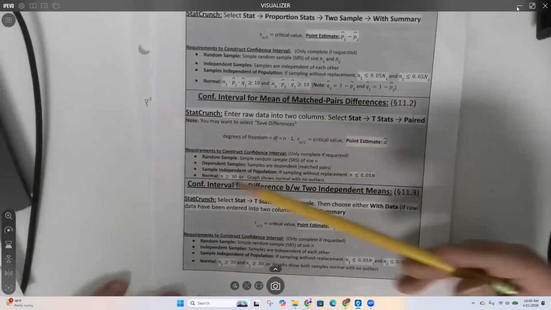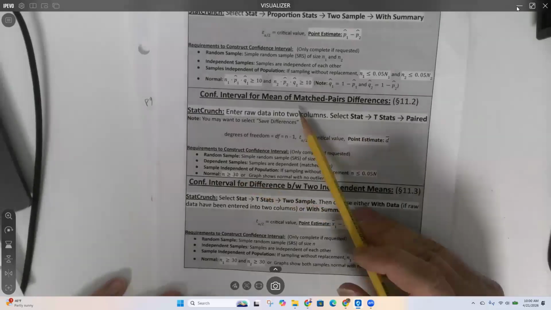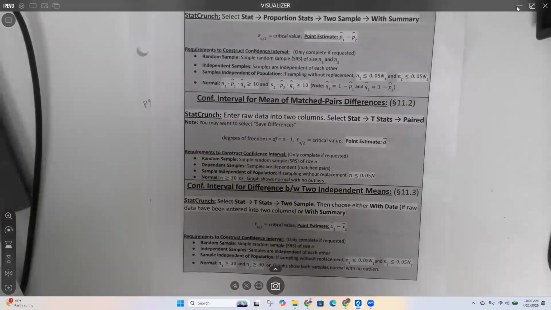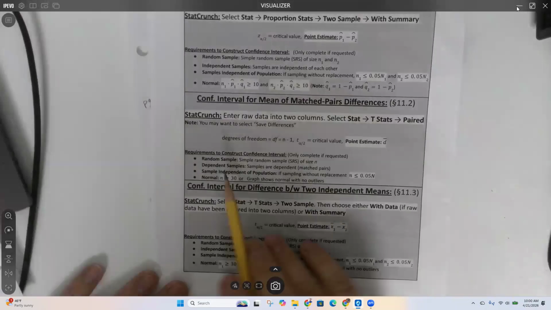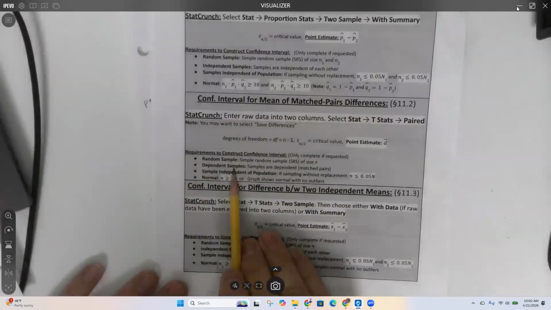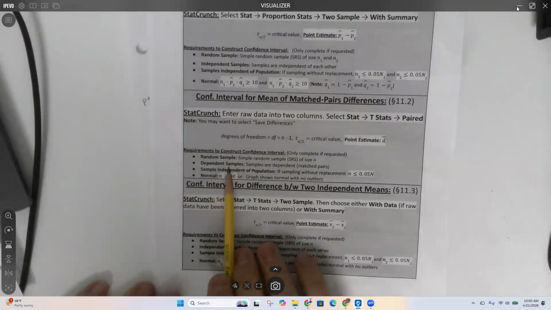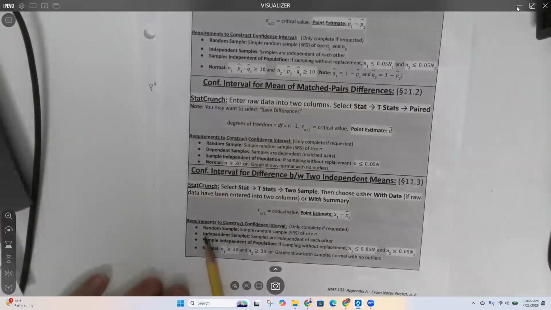Okay. So how do I know which one I'm doing here? Matched pairs is when the data is matching up. In other words, we have what's called dependent samples. We still have two samples, but now they are dependent. Versus down here, if I have two samples and they're independent. So how do you tell the difference?